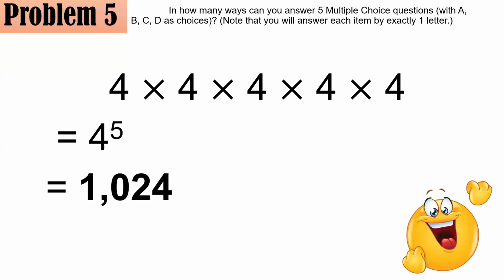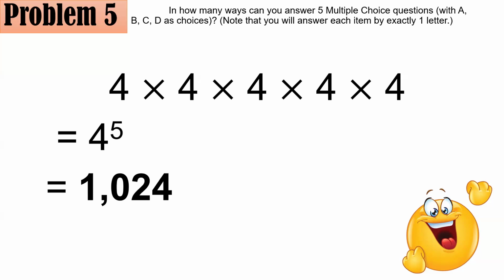For example, you could have A, that you answered all 5 items with A. You could also have A, B, C, D, A. You could have B, A, D, C, B. Let's say B, B, A, and so on. So if you will list everything, and take note, order here matters, then I'm sure that you will have 1024 in all.